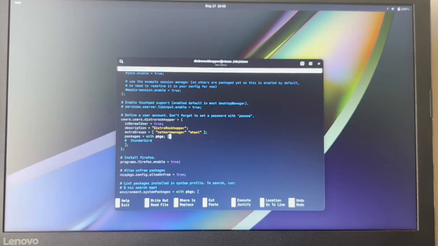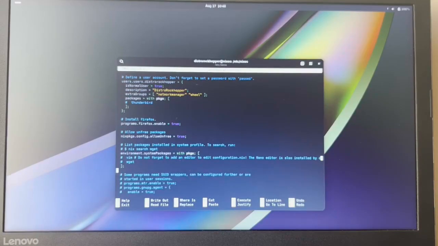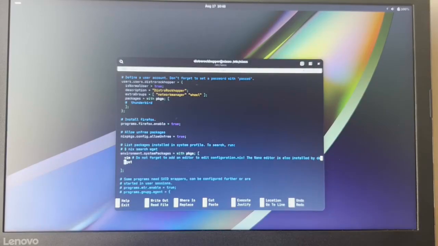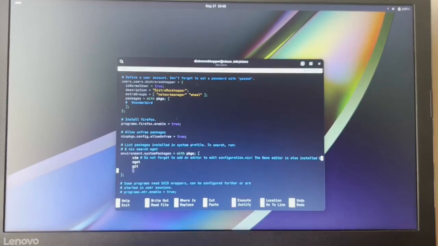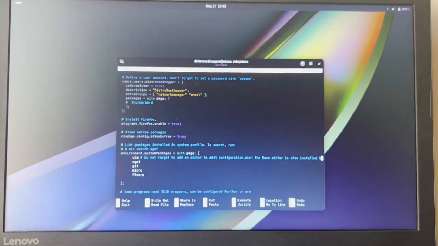Because the password, passwd, I already did in the settings. An editor to edit the configuration.nix. Nano editor is installed by default. So I'm just going to get rid of these, I guess. Okay, we are here. Let's install Git. Let's install Micro. Let's install Florp. Let's install... What else do I need? I need OBS Studio. Need Qt5CT.